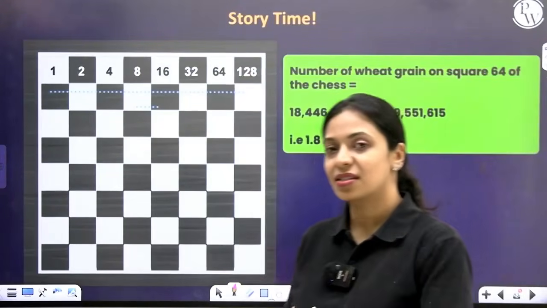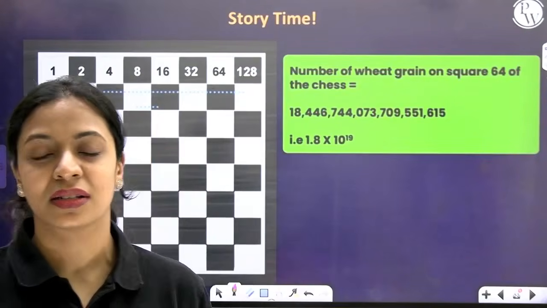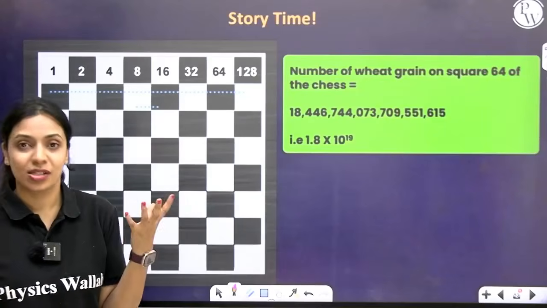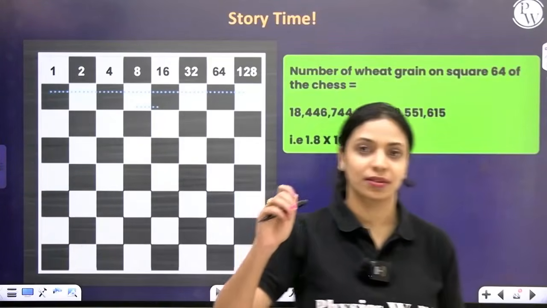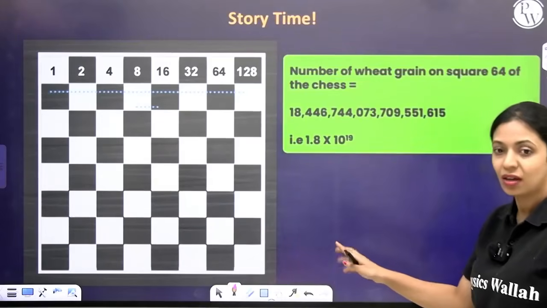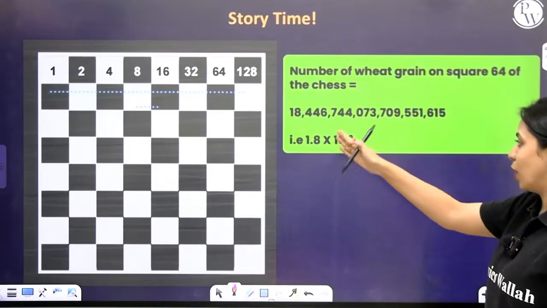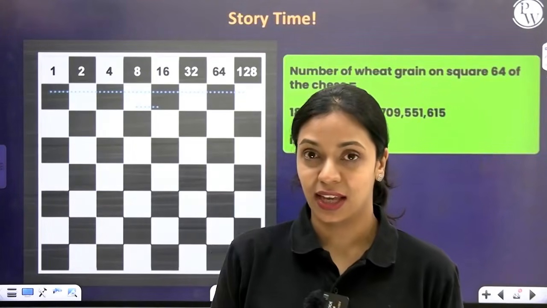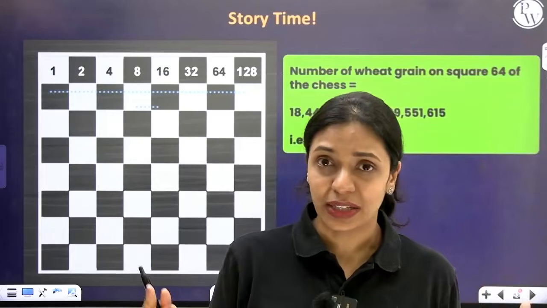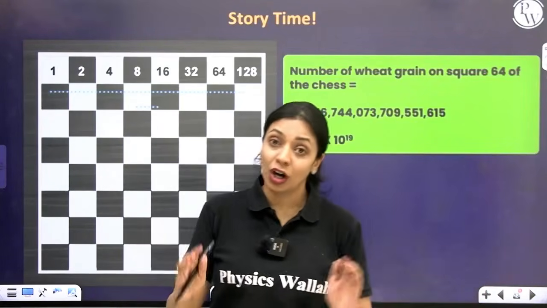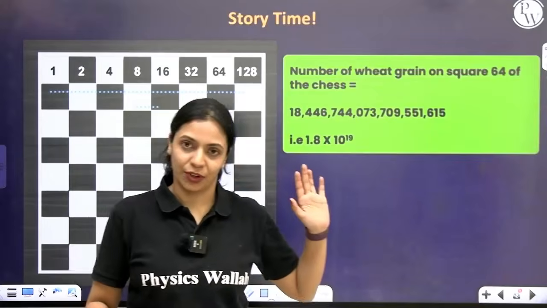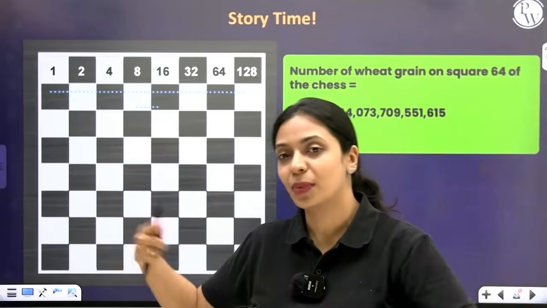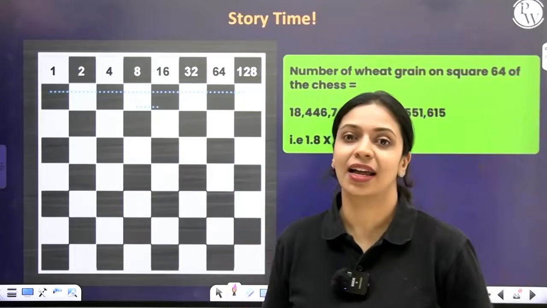Eventually once they start counting and bringing together grains from everywhere in the kingdom, they realize that it is impossible for them to get to the 64th square, because that will need 1.8 into 10 to the power of 18 wheat grains. And the king, even if he pulls in all of the wheat that has grown in his entire kingdom, will not be able to match that number. So that is how exponential growth is. You don't realize it, but if it keeps doubling, it will increase to a very, very large number.